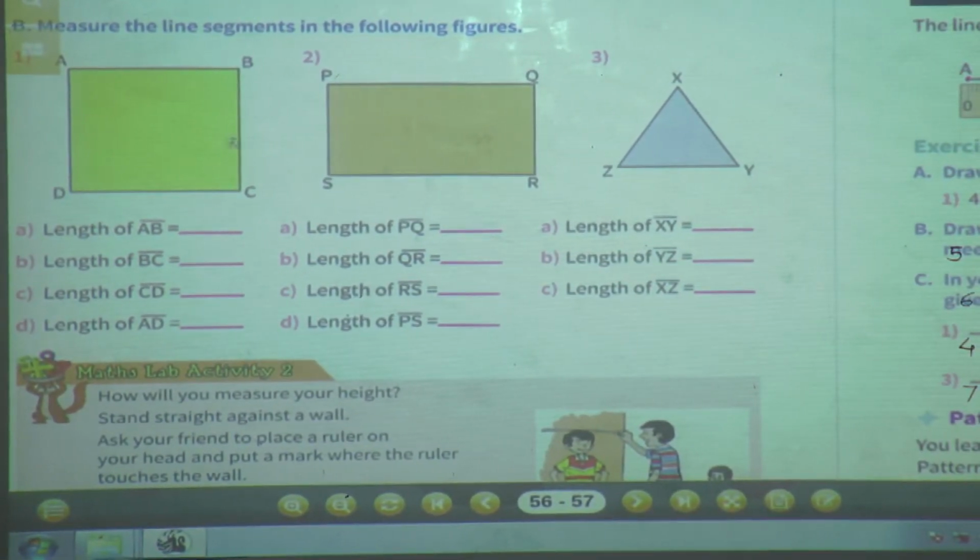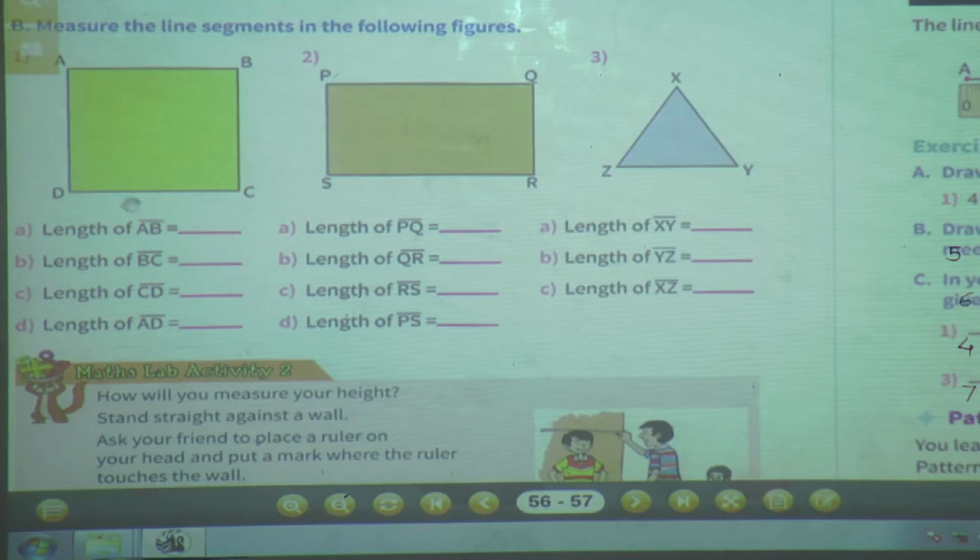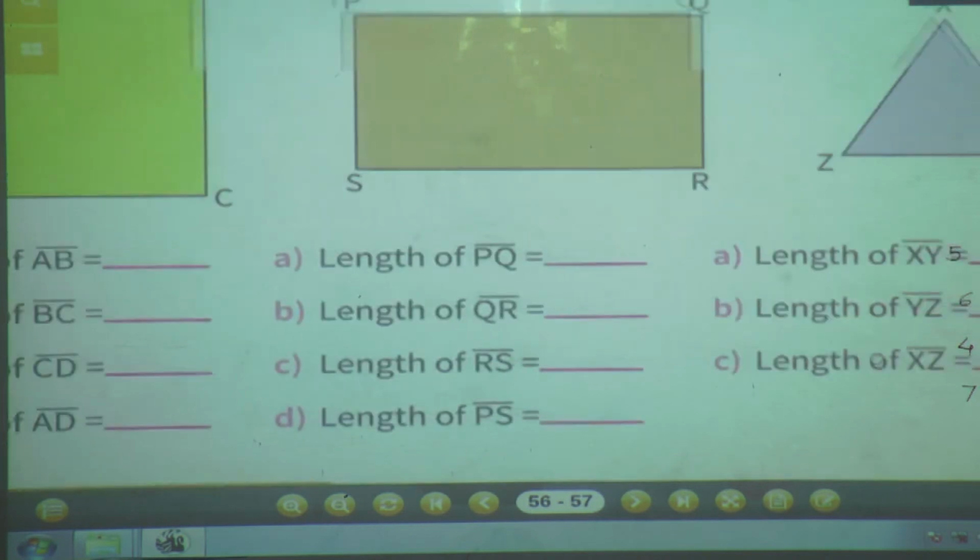See, this is a square, square ABCD. This is a rectangle and this is a triangle. Now what do we have to do? We have to measure the length of all the line segments, that is the length of AB, then length of BC, then length of CD and length of AD we have to measure. Now we will measure. Take the ruler in your hand.